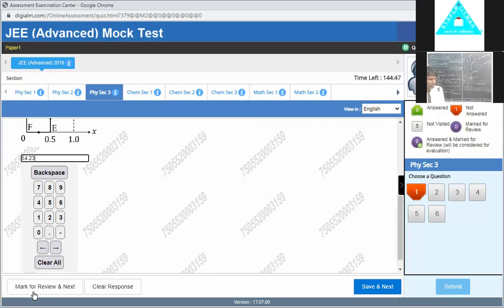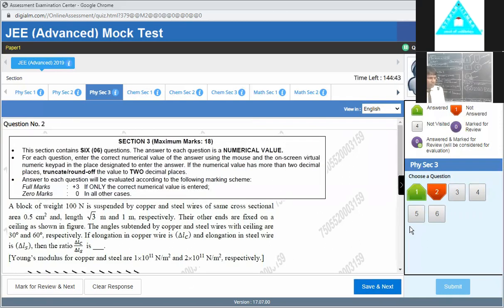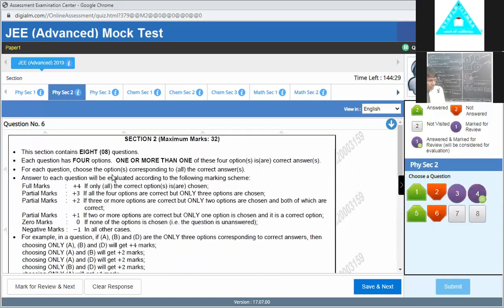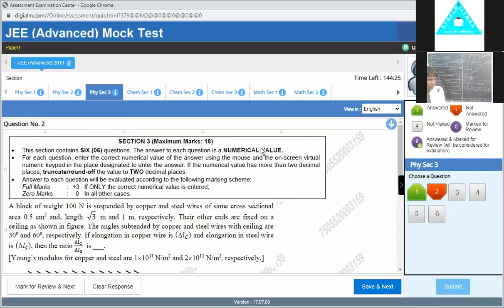If you have some confusion, you mark for review, and otherwise you save and submit. So this is the final thing as you see here, okay. So this is the thing you can do. After that, we see the first is the questions where only one option is correct. Second option, more than one option correct. Third option, numerical value you have to put.